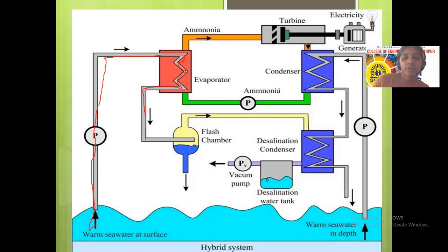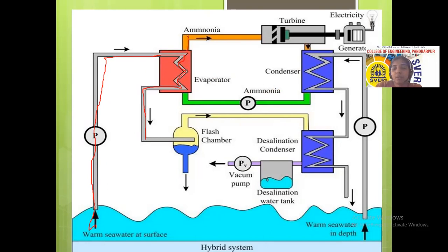Why? Because that working fluid has a low boiling point and can be converted into vapor easily. So the temperature of the water is exchanged with that working fluid by the evaporator, and the working fluid gets converted into vapor.